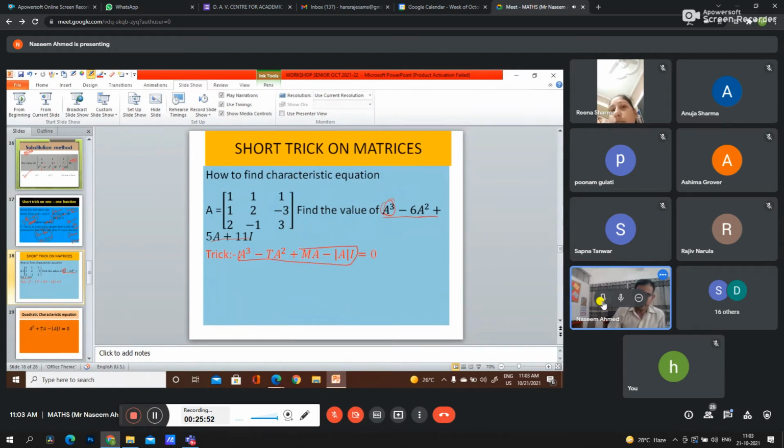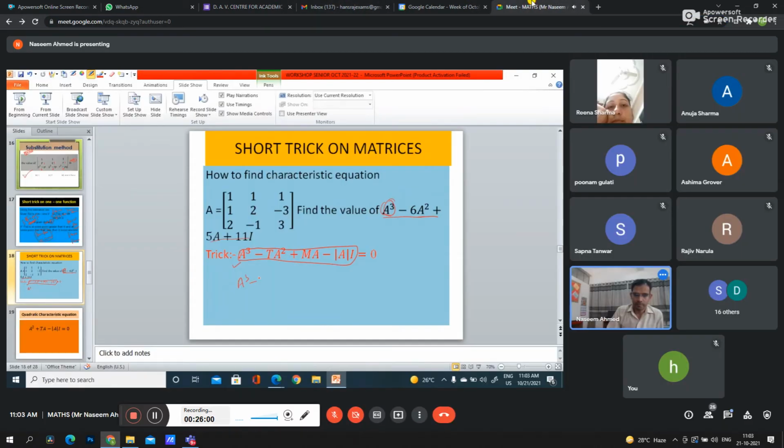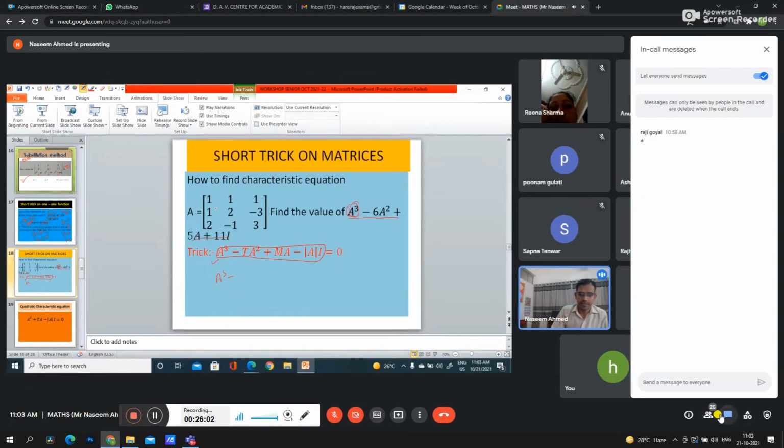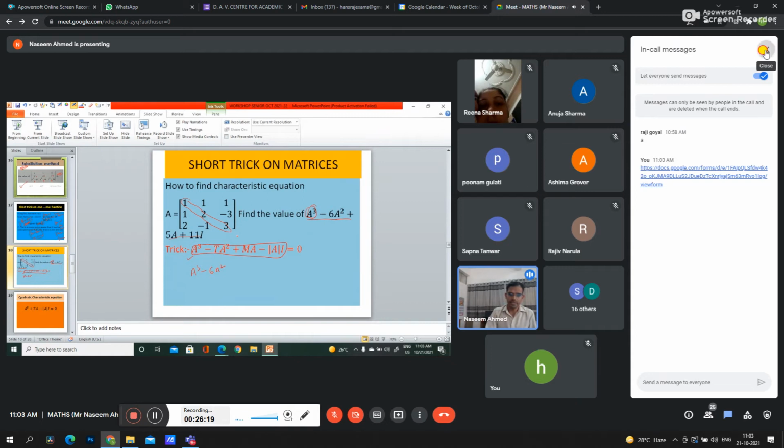Characteristic equation of a 3 into 3 matrix. We have to remember this formula. A cube minus t, where t means trace, the sum of diagonal elements. So here is 6a square. If we add the diagonal elements, 1 plus 2 is 3, 3 plus 3 is 6. So here t is 6.